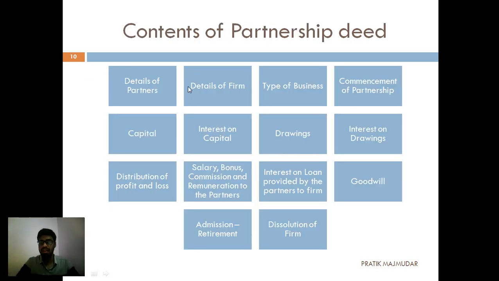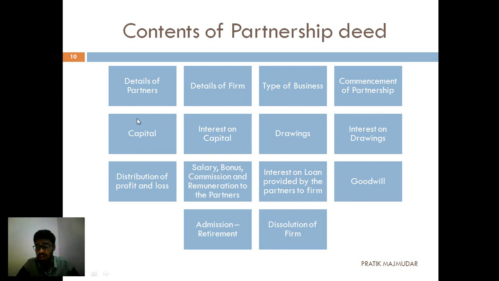So what are the contents which we are going to include when we are preparing a partnership deed? There are 14 different concepts. Let's start with the first one. One, that is details of a partner, details of a firm, type of business. Then commencement of partnership, that is, on which date we have started a business.